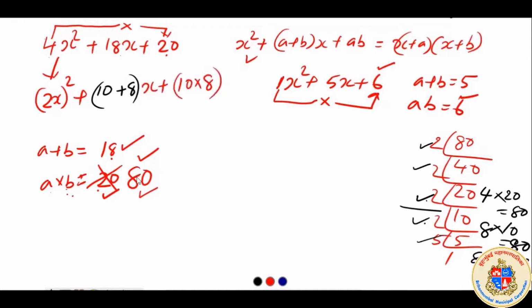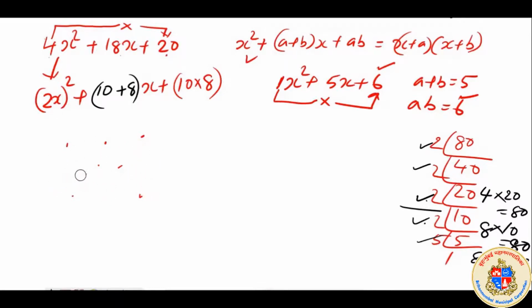Once we reach this stage, we can apply our knowledge of finding the common terms to solve it, or we can directly write, as we have already studied the expansion, in the format of x plus a into x plus b, because we got a and b here.